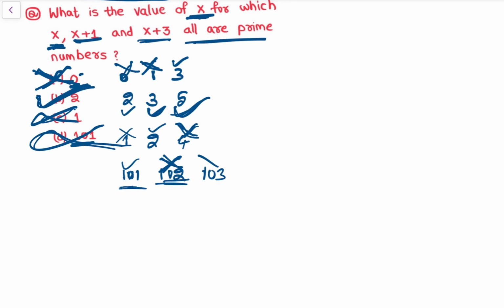Right? Now see, the value of x, x plus 1, x plus 3, all are prime numbers.